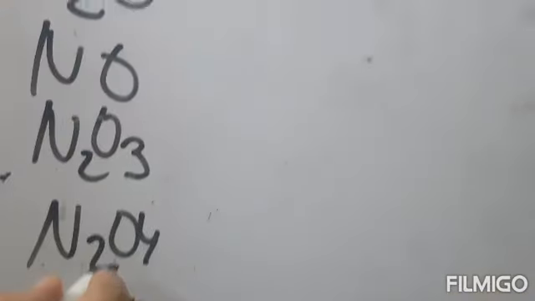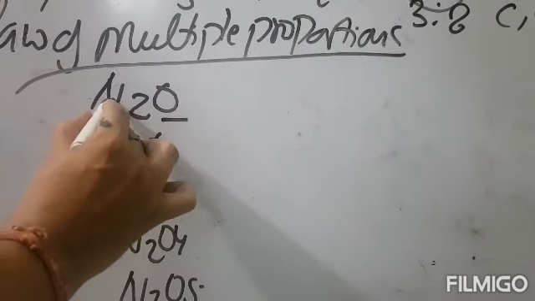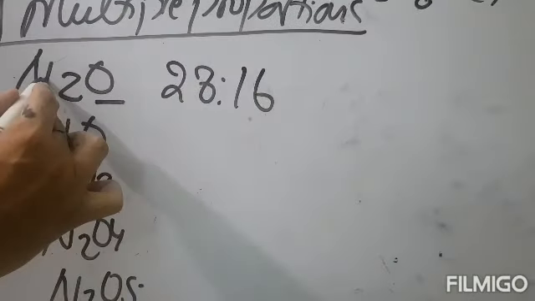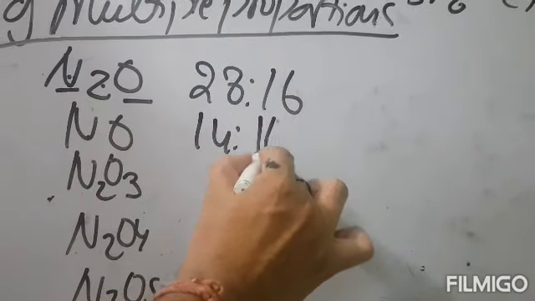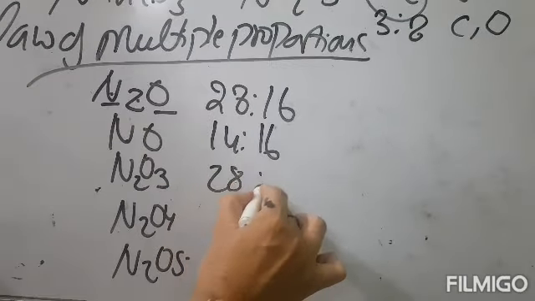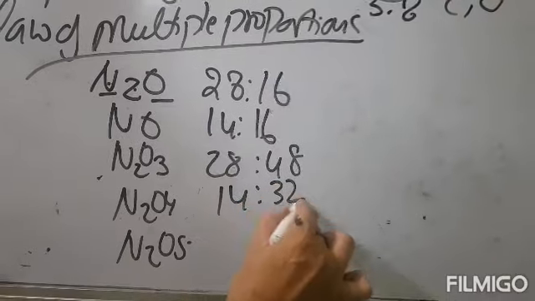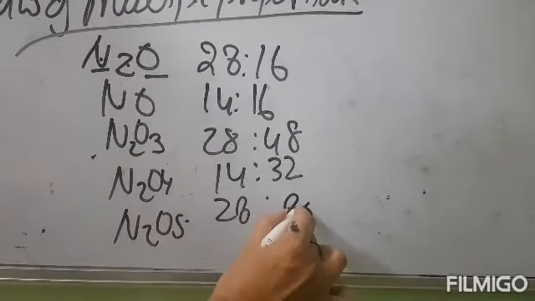Now in these compounds, what is the ratio of N and O? Let us find. N is 14, so 28 ratio 16. Because here N is 2, here it will be 14 ratio 16. Here 28 ratio 48. Here it will be 14 ratio 32. And here it will be 28 ratio 80.